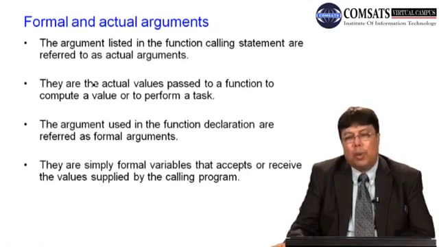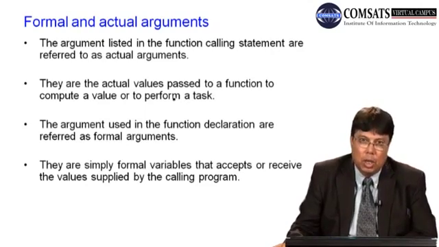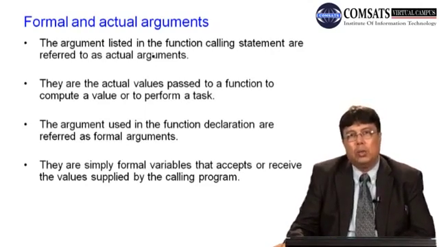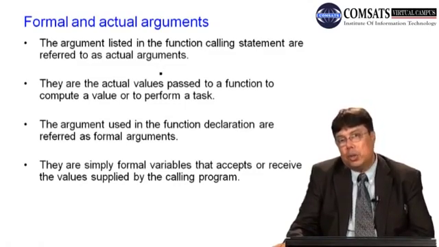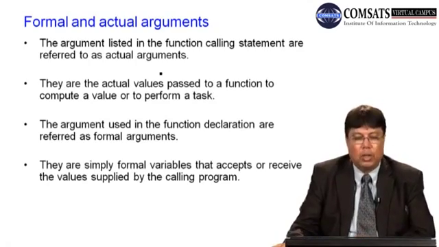They are the actual value passed to that function to compute a value or to perform a task. So when the calling program passes certain values to the called function through the arguments, then these arguments are called actual arguments. और वो जो डेटा है उन actual arguments के through is passed on to the called function.